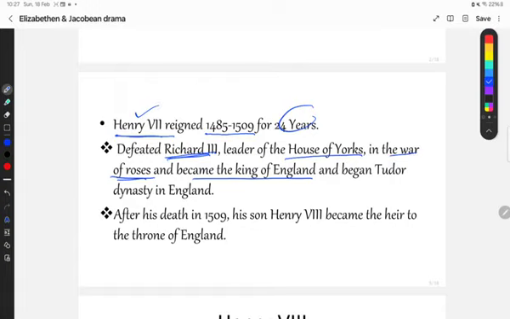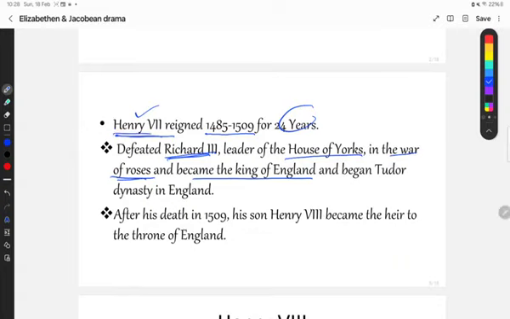This is very often asked in different competitive examinations as an objective question. There would be a lot of options like Henry VII, Henry VIII, and the question would be who was the first Tudor king or Tudor monarch in England. So the right answer would be Henry VII.